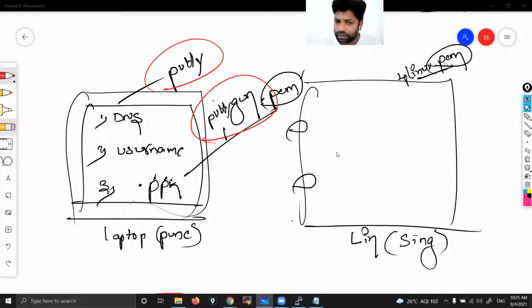Actually, in one web server, how many websites can we use? See, generally we keep one web server to host one website only. Either Linux or Windows, you choose any way. Today I have shown you in Linux. In upcoming classes, I'll take a Windows server instance and convert it into a web server. Okay, thank you.